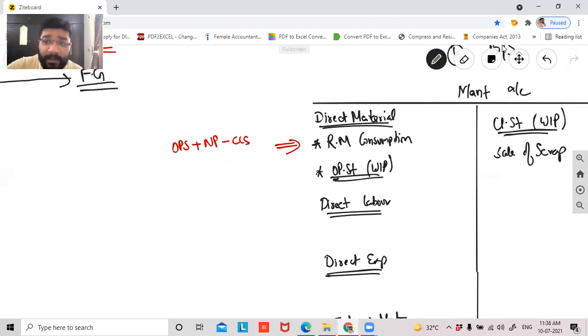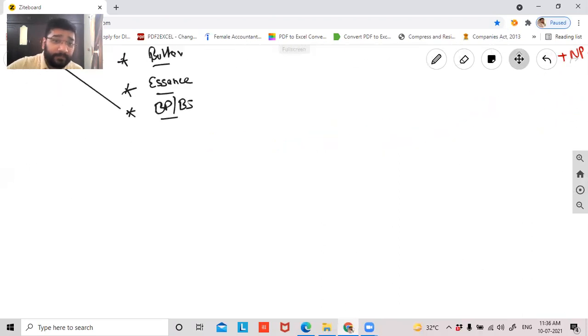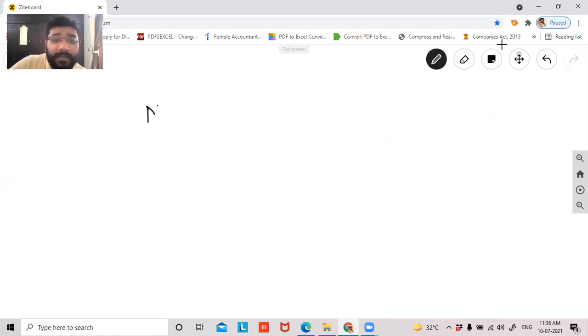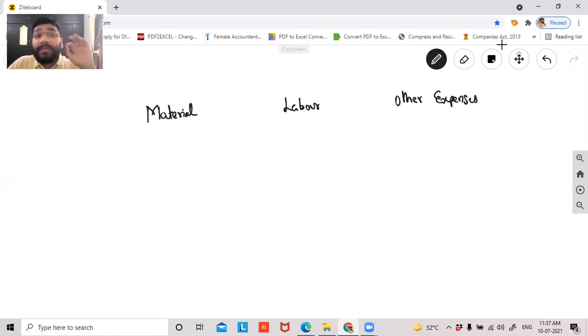Now, what is direct material? It's very important for us to understand. There are 3 things involved in the process of manufacturing, guys. One is material. Second is labor. Third is other expenses. These are the three categories of expenses that will go into the process of production. To do my process of production, I have to incur three expenses.